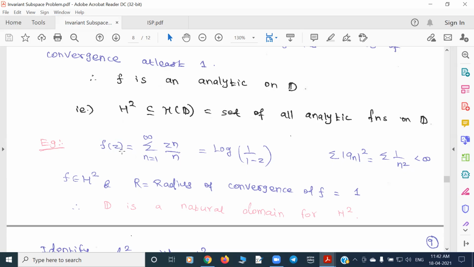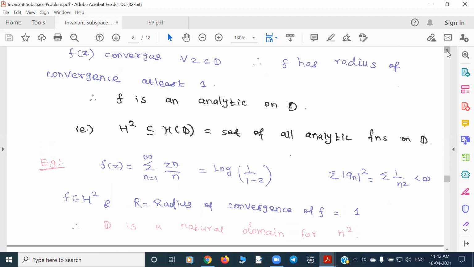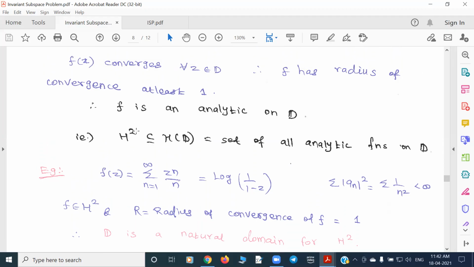It may not be a disk, right? Okay. So for this function at least, it is defined at i and you can extend further. But we are not talking about a single element. If you take the whole class of all Hardy space functions, I can't give a bigger domain than the unit disk. I agree, because suitably you can just rotate it to get a map which is not defined at i.